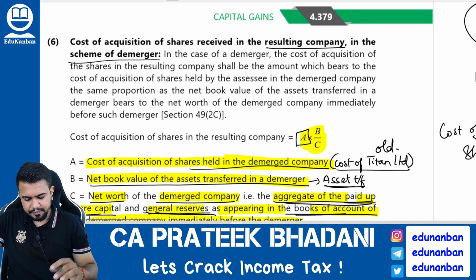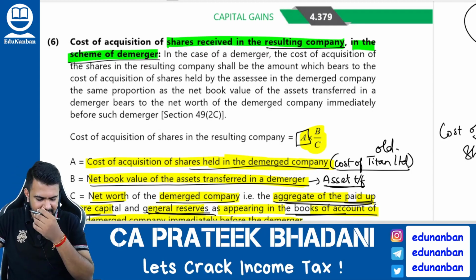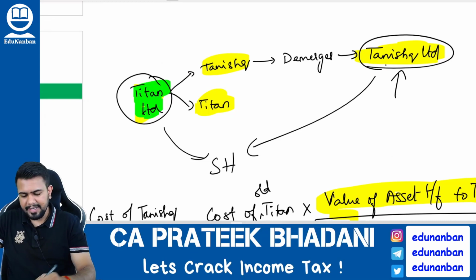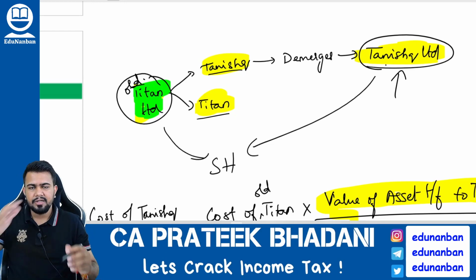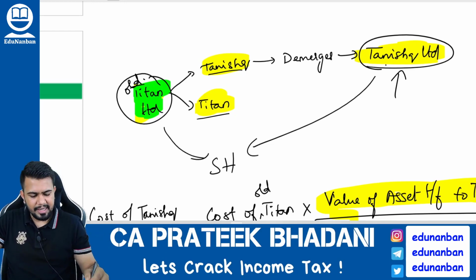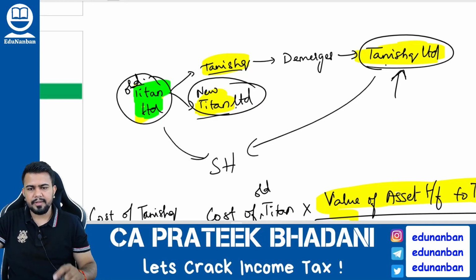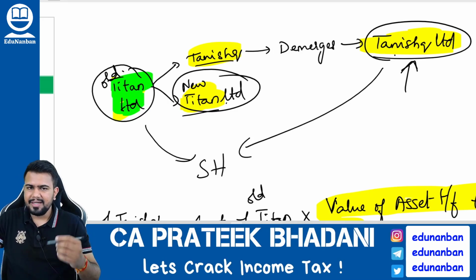Okay. Next, what will be the cost of acquisition of shares received in the resulting company in a scheme of demerger? See, I gave you an example. See here, Titan Limited is there. Old Titan Limited is having two brands, that is Tanishq and Titan. So now Tanishq is coming out of Titan and forming a new company, Tanishq Limited, and the balance will be called New Titan Limited. Okay, so from old Titan, two companies are coming out, New Titan and Tanishq. In such a case, this is called demerger, correct?